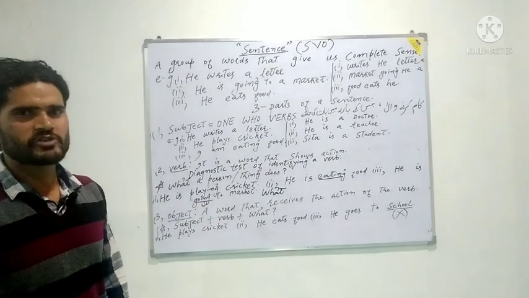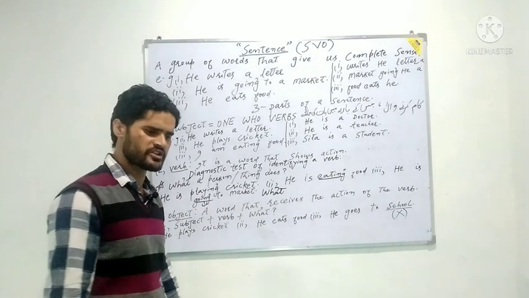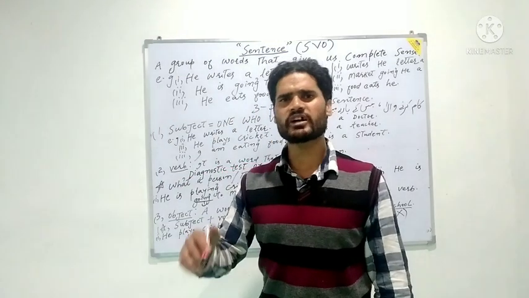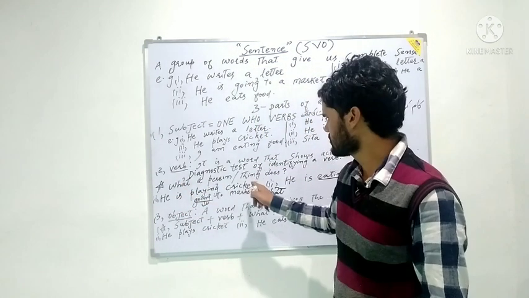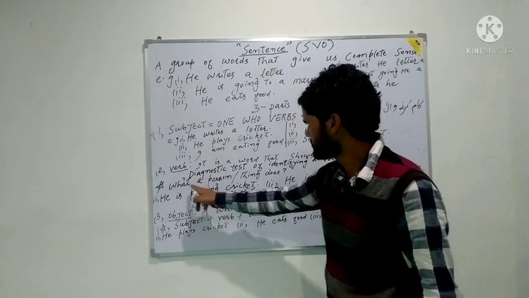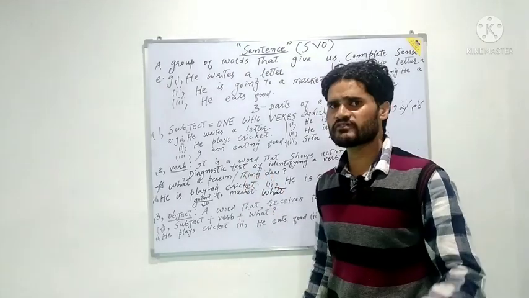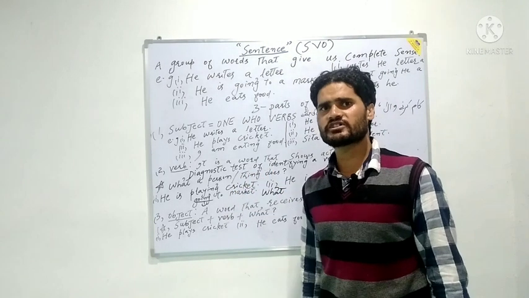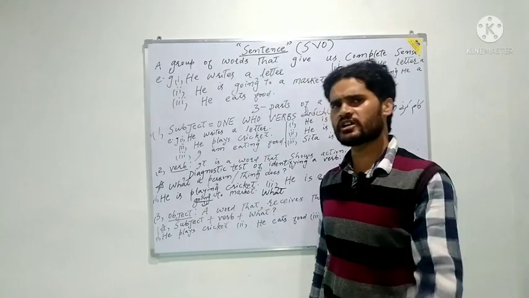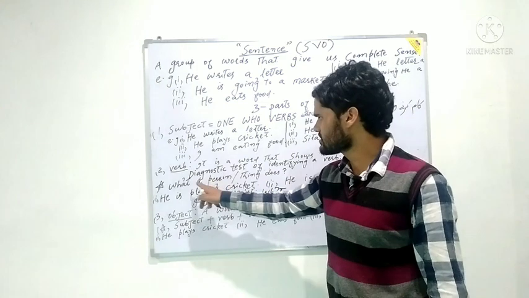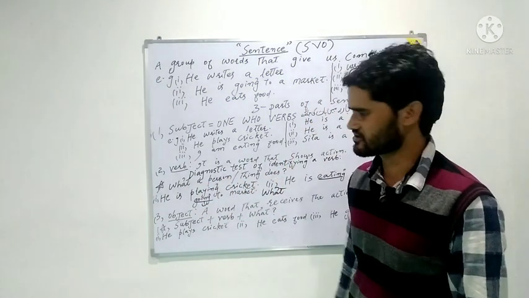However, there is also a diagnostic principle for the identification of a verb in any kind of sentence. You will be able to identify any kind of verb in a sentence in an easy way by using the principle of what a person or thing does. The answer to this question will tell you the verb of a sentence.